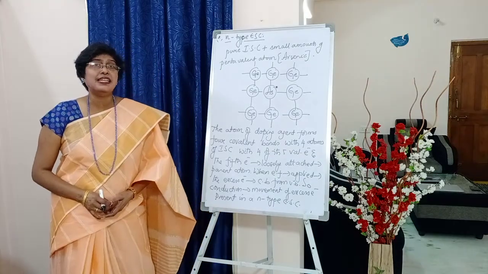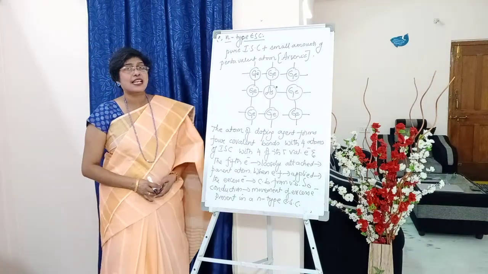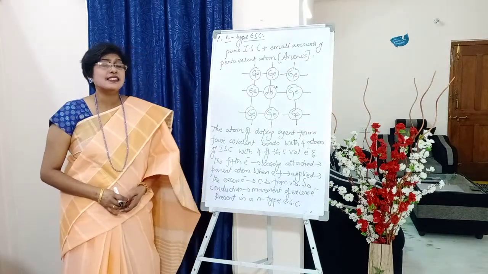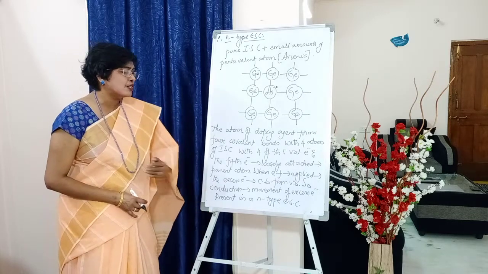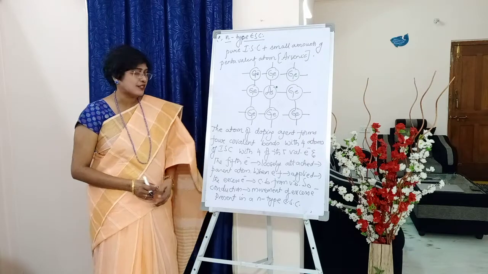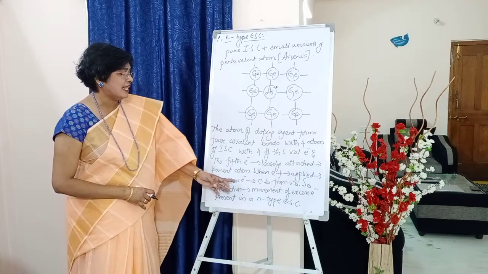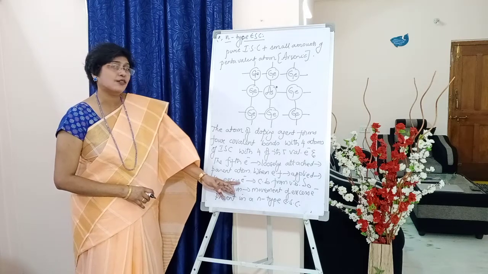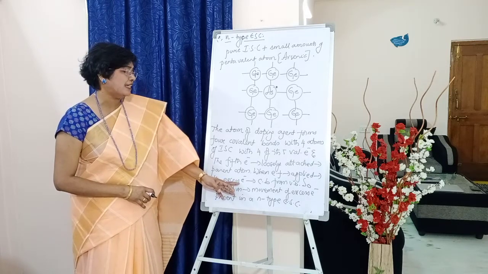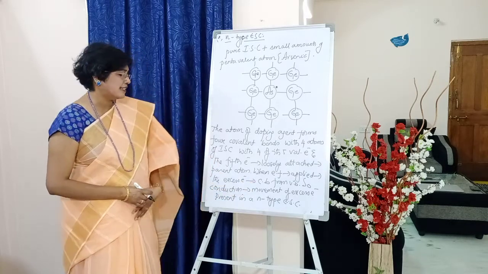When an electric field is applied, what happens? This loosely attached electron, the excess electron, jumps into the conduction band, students. Look here, when an electric field is applied, the excess electrons which are loosely attached to the parent atom move from the valence band to the conduction band.